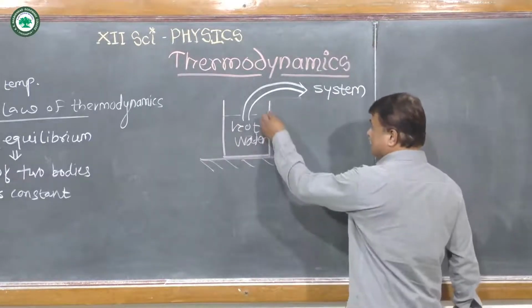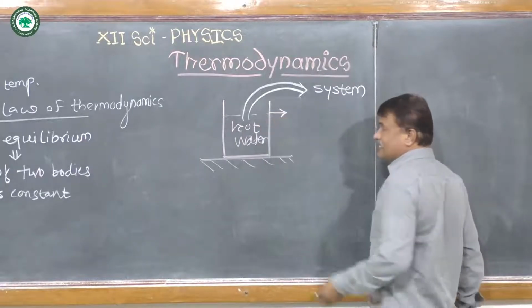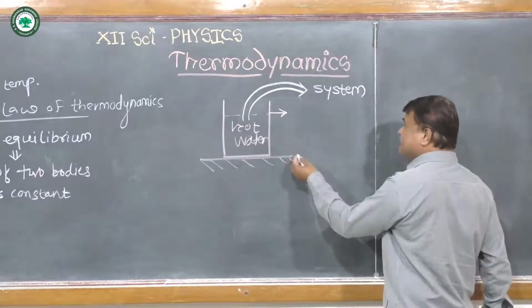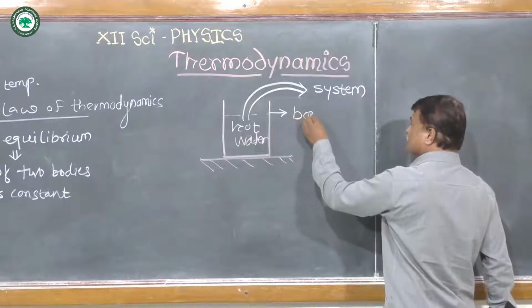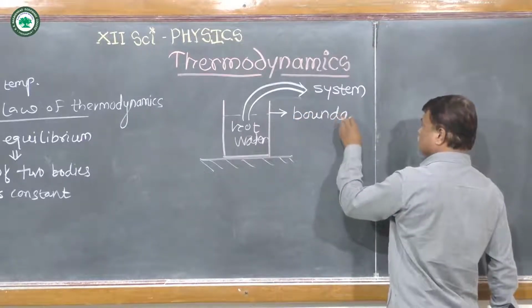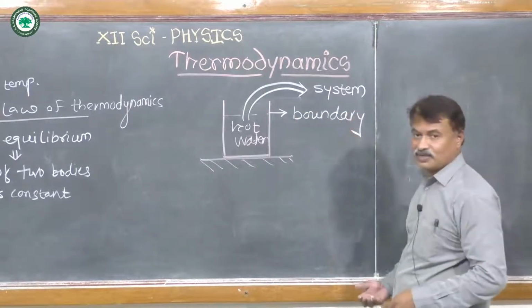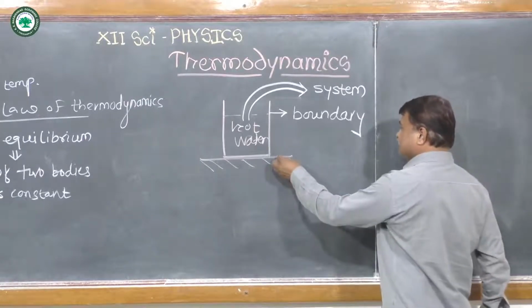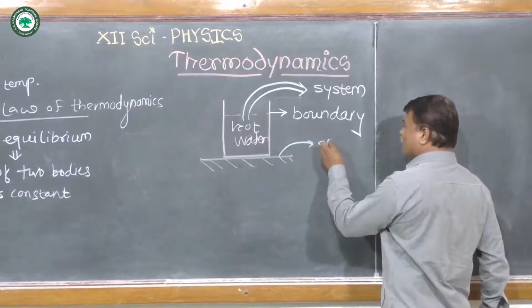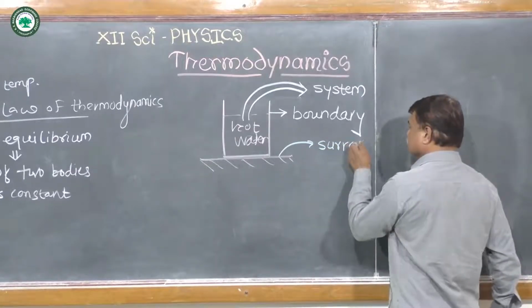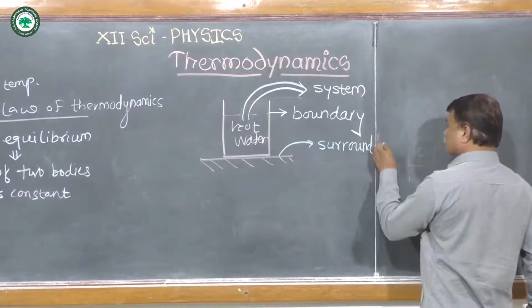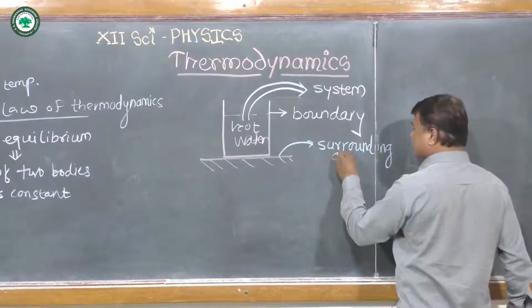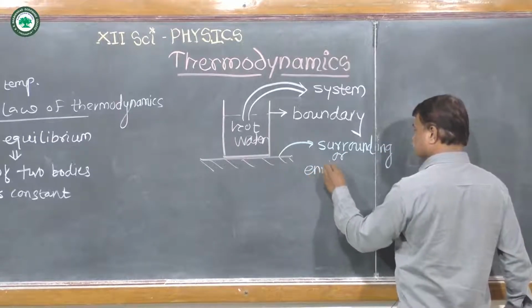And the vessel shows the boundary between the system and the surrounding. Everything other than these is called the surrounding, or this surrounding is also called the environment.